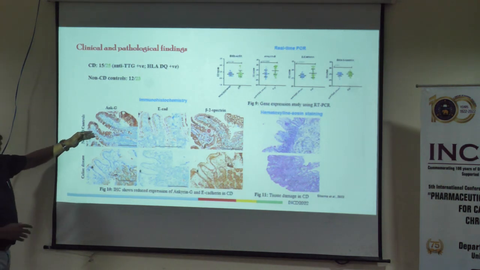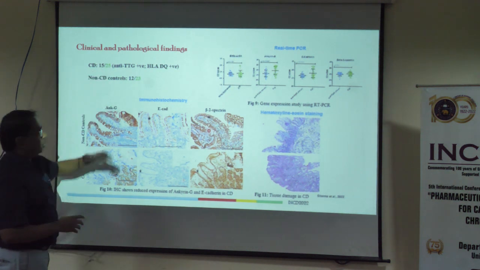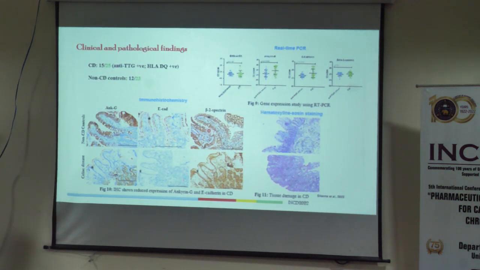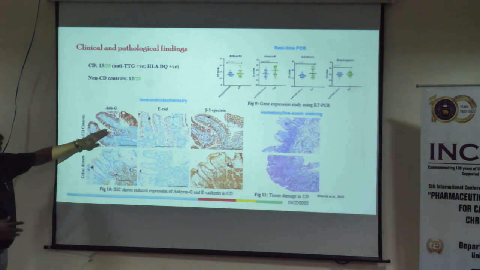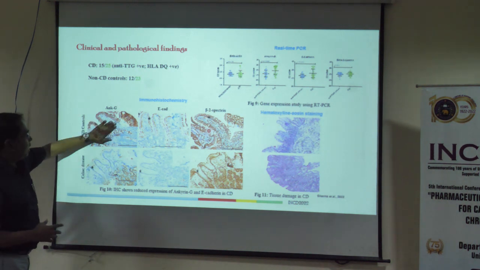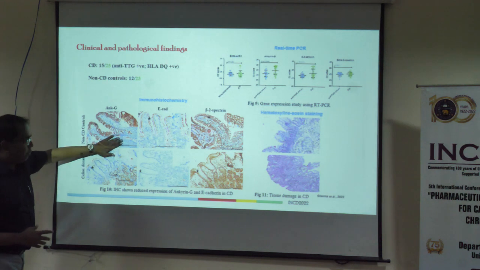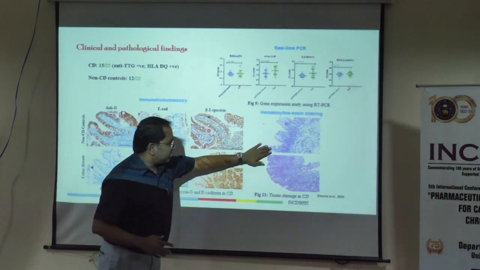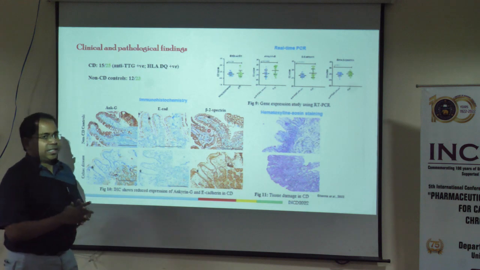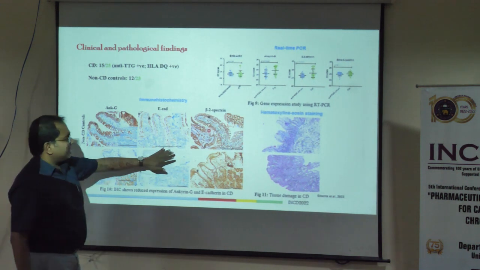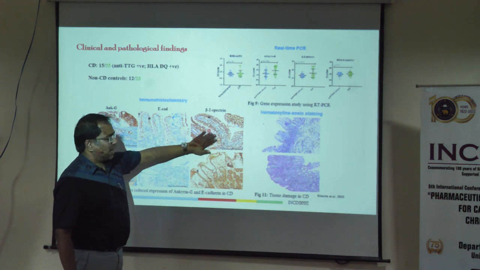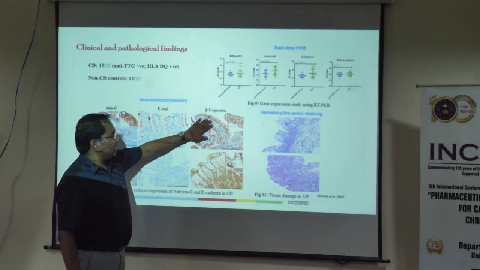We found that in all the samples, 12 and 15, the staining patterns are a little bit different, because it's a complex disease and not all the genes are always involved. But we found a pattern that there is a significant downregulation of ankyrin G in the IHC samples. These are normal HE stains, just to show the degradation of microvilli structure. We did not find any significant change in the pattern and intensity of beta spectrin.